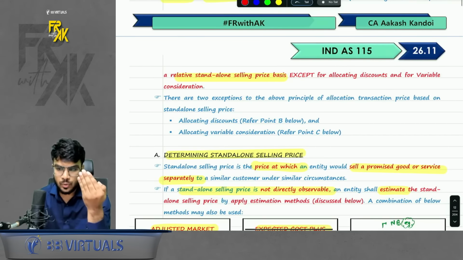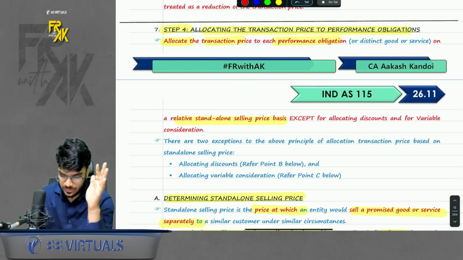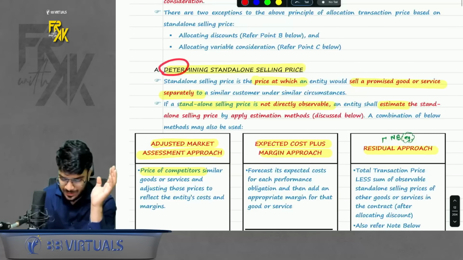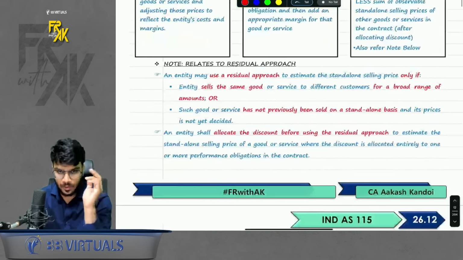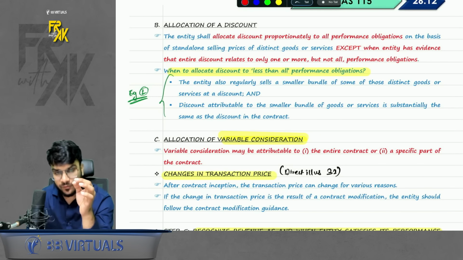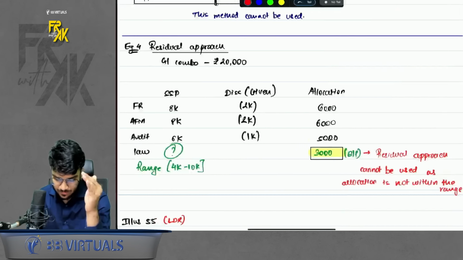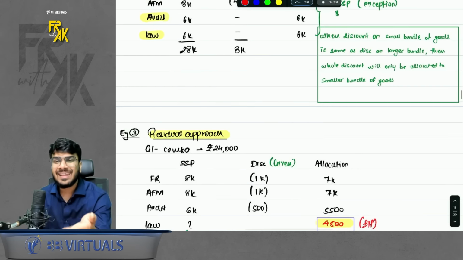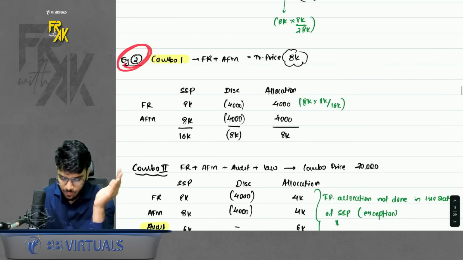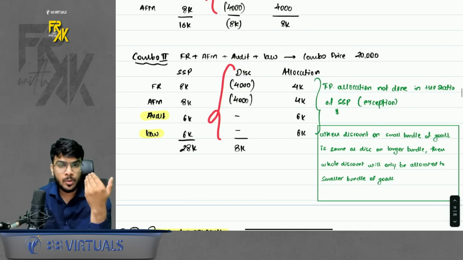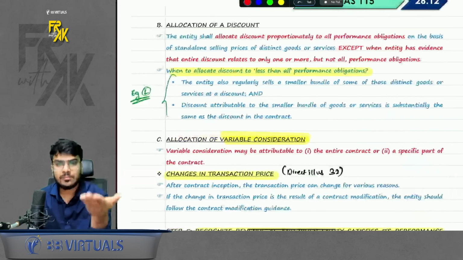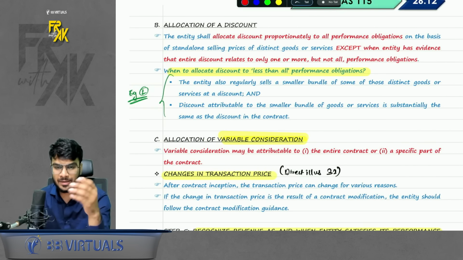So if I just want to quickly overview step number 4 again, you will say first allocate the TP in SSP if nothing is mentioned. Acha. If you don't have the SSP, try to estimate it. Okay. Then how will you allocate discount? Normally we allocate discount in the ratio of SSP only, but in a few cases discount was not getting allocated in the ratio of SSP, like we saw in example number 2, where I was selling the combo of small products and the combo of more products. So here I was allocating discount only on FR AFM because discount was same in both the combos. So this can be an exception to allocating the discount in SSP ratio.